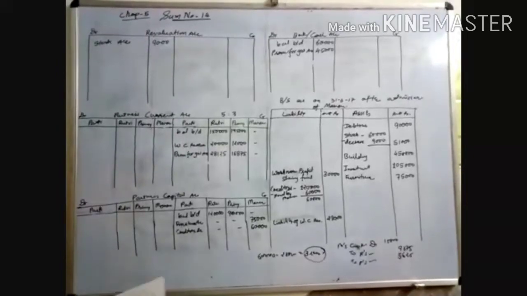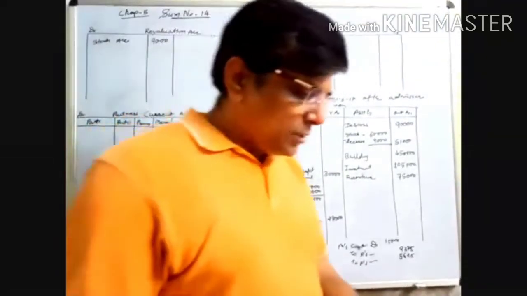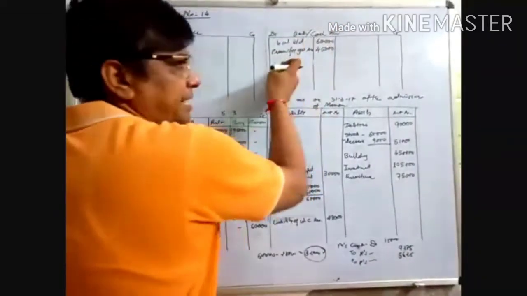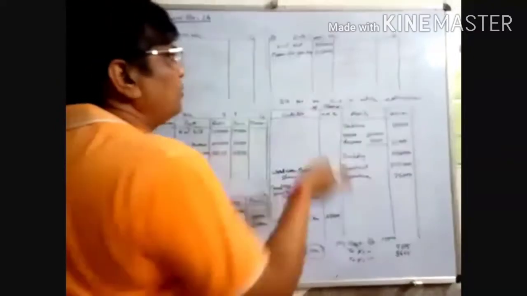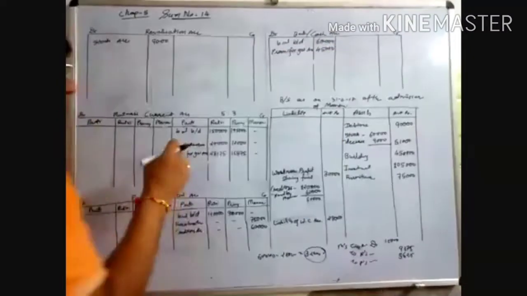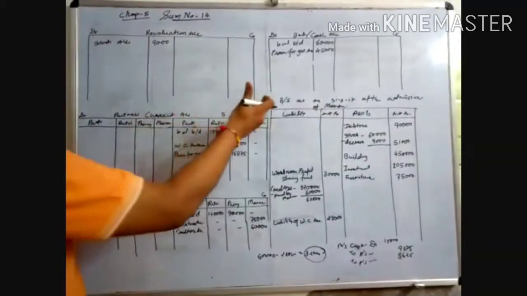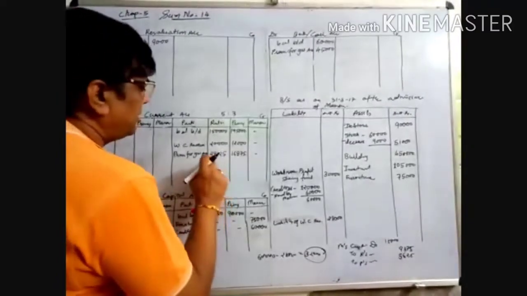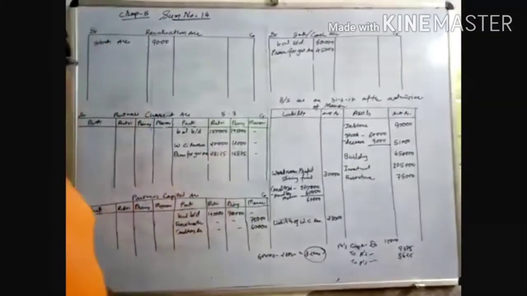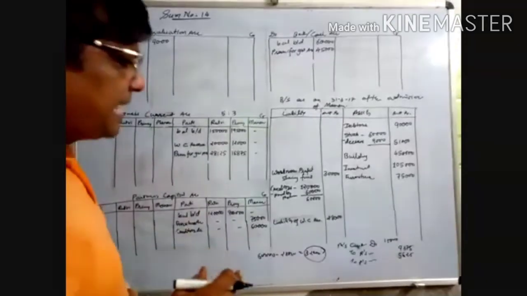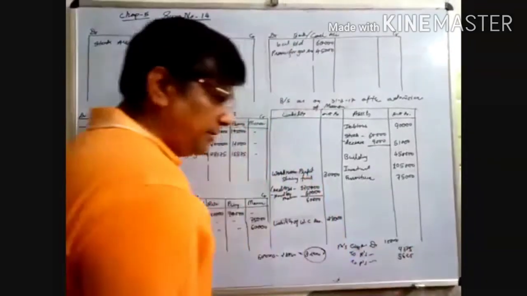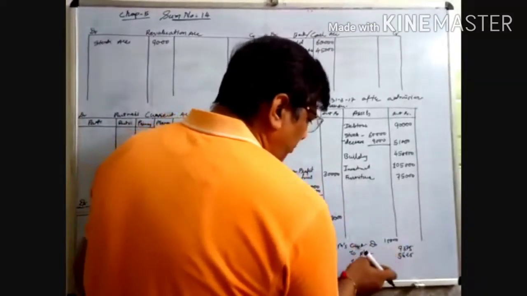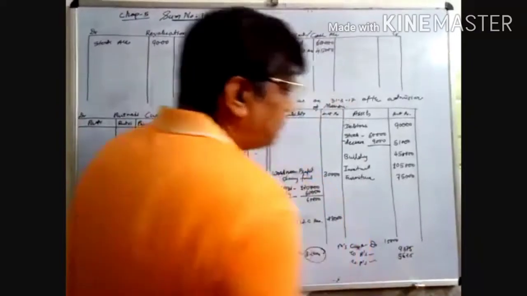Look at here. Manan will bring 45,000 as goodwill in cash. Then the entries are: cash account debited to premium for goodwill account, the cash account debit side, and premium for goodwill account debited to partners current account credited, 28,125 and 16,875. Now Manan will not bring 15,000 rupees as cash. The entries are: Manan's current account debited to Rutvi's current account and Prince's current account, and ratios are 5:3.